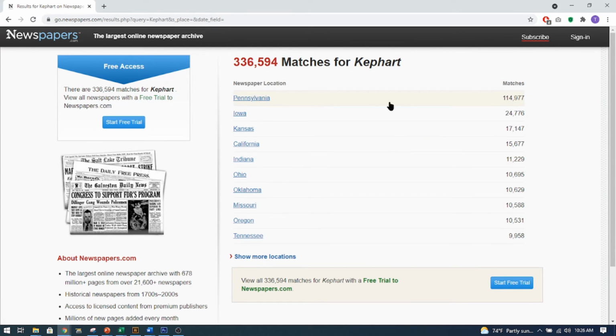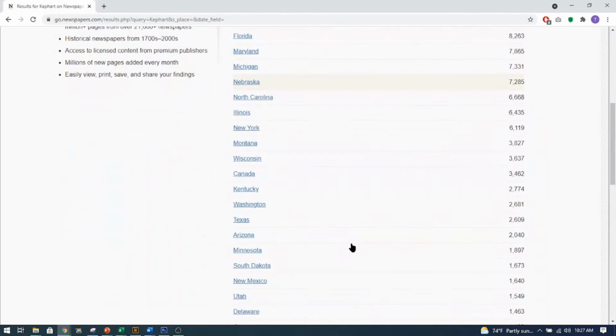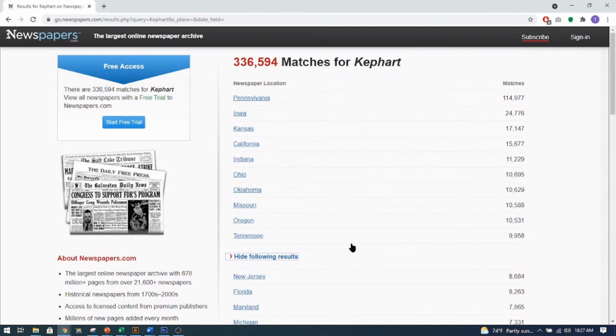And here's how many I have in Pennsylvania, in Iowa, and Kansas, and California, and show more. So the different states, how many hits I have on that. And if you want to give it a try, they do have a start free trial, and then you have to have a subscription for this. Anyways, if you want to look at this, you can go to newspapers.com.